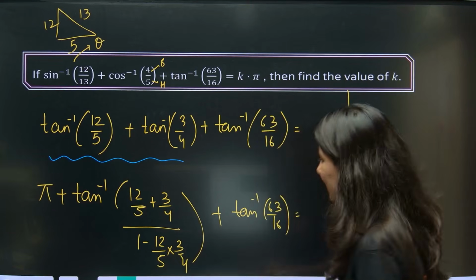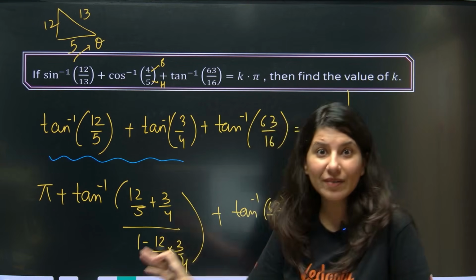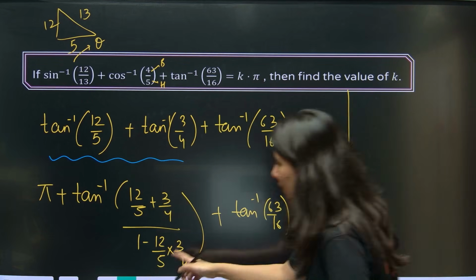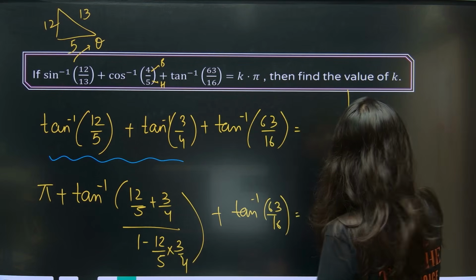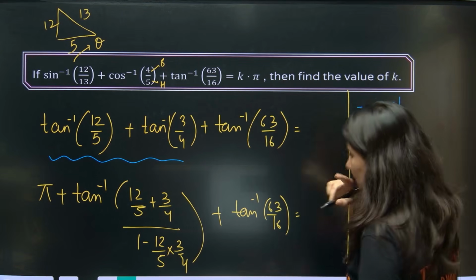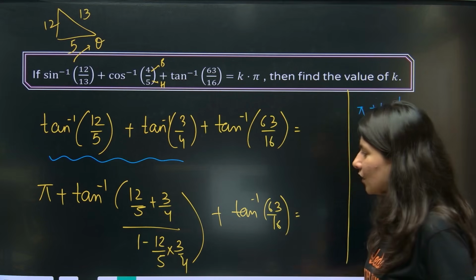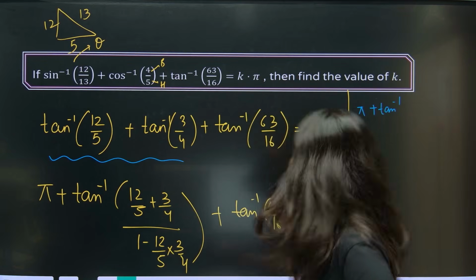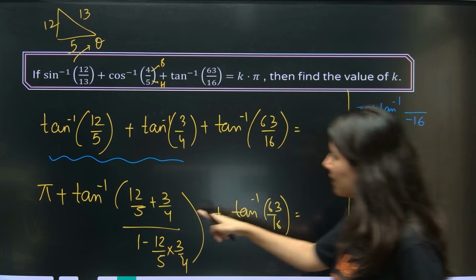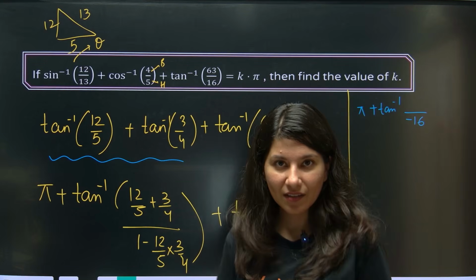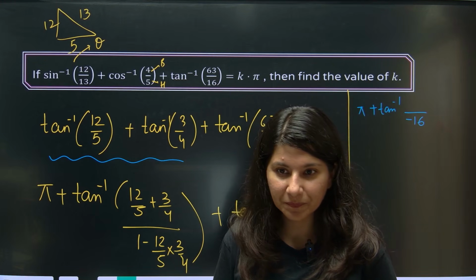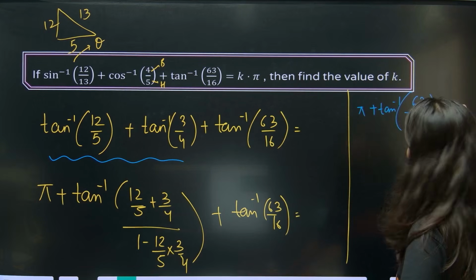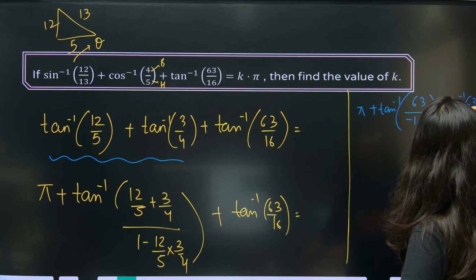Now, obviously, you have an urge to say 4 1s are 4, 4 3s are 12. I don't do that. I never do that because I want to take LCM. I know you will try to cancel it, but don't cancel it. So this is pi plus tan inverse of, tell me, 20 minus 12 3s are what? 36. 20 minus 36 is minus 16. And this is 48 plus 15, which is 63. Plus tan inverse 63 by 16 was already there.